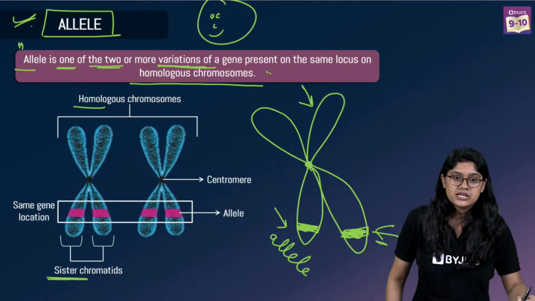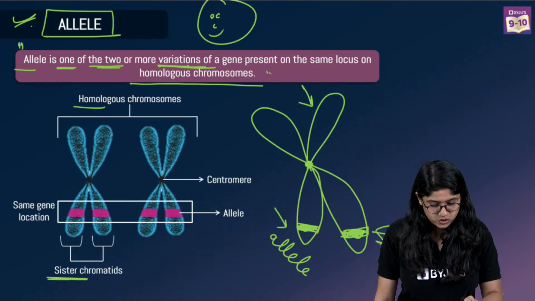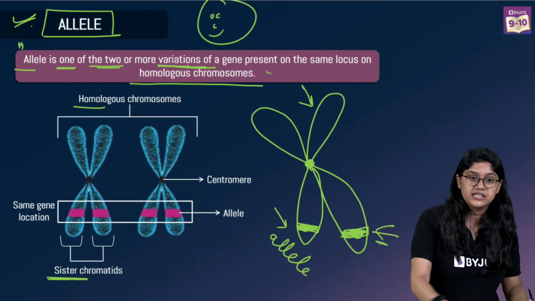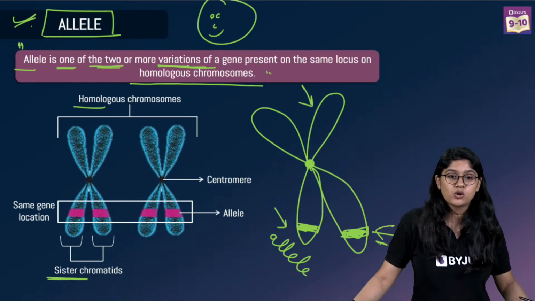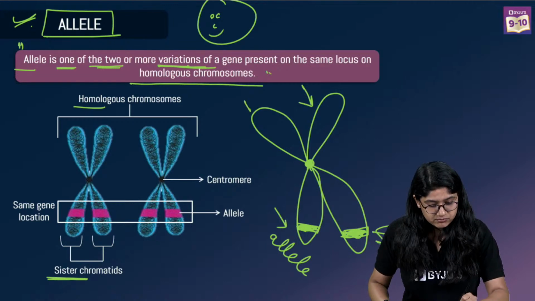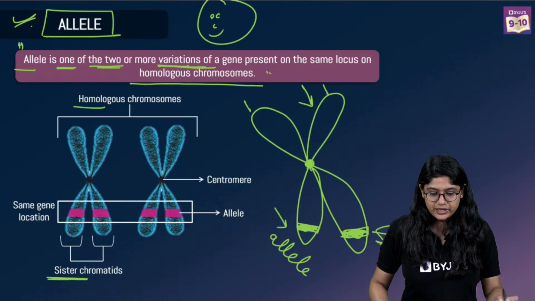Centromere is the center of the chromosome, right, where they're attached over here. Clear? What is homologous? Homologous means same. So they are same, right? Their structure will be same. Very good.